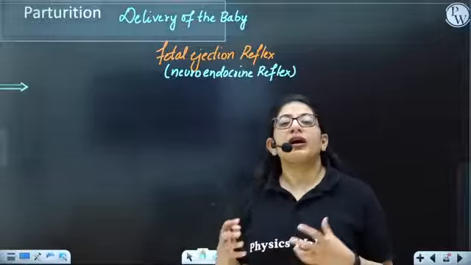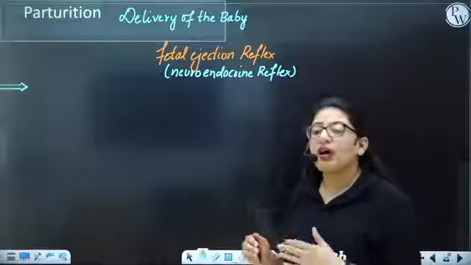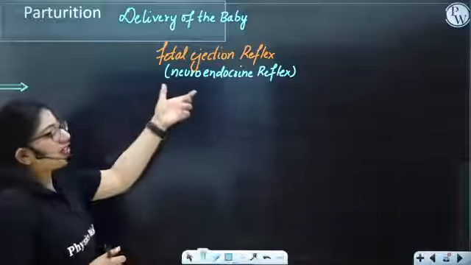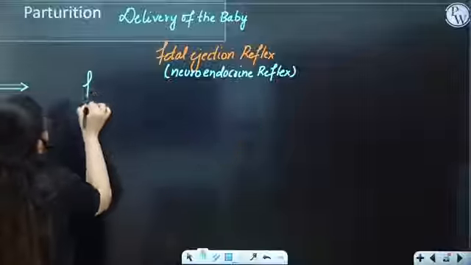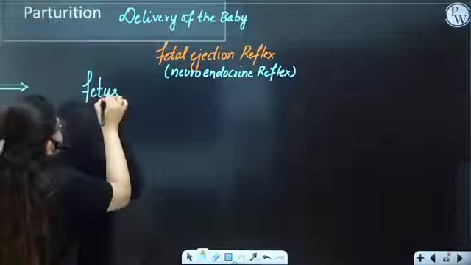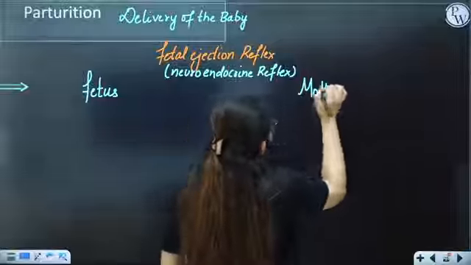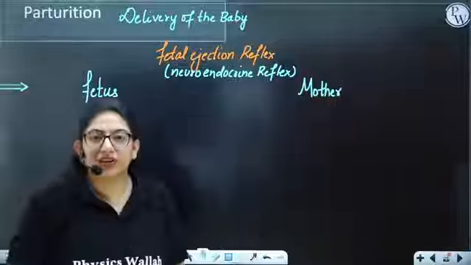No, both mother and fetus are responsible for initiation of the fetal ejection reflex. So here we have a fetal response, and here we have the maternal or mother's response. How are both responsible for initiating the reflex?